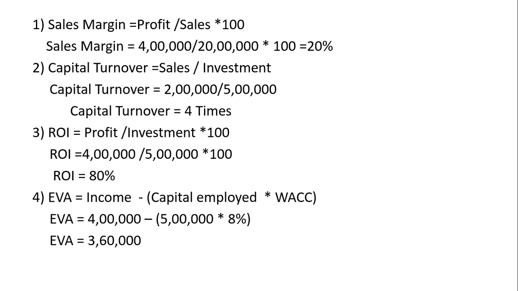You can show your company's past earnings with EVA. You can tell them we are adding wealth for the shareholders of the amount 3,60,000. So we can measure the earnings of the company. This is the valuation technique, the modern technique of EVA valuation.